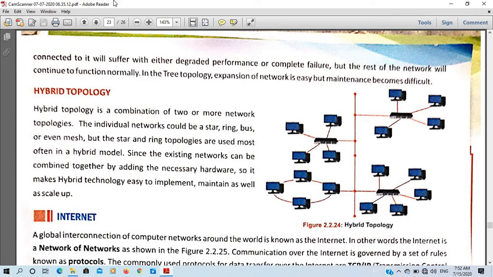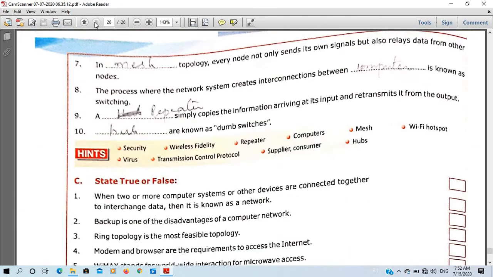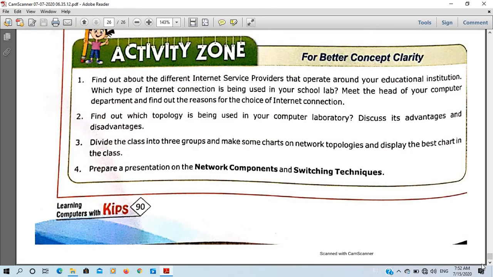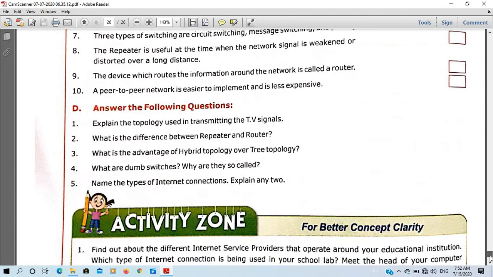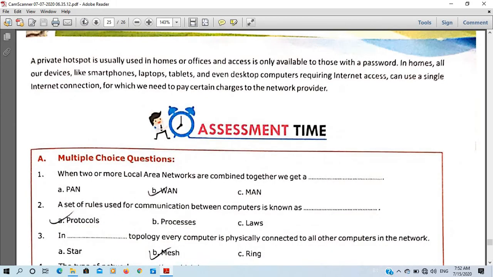Okay, now the next question is: what is the difference between repeater and router.